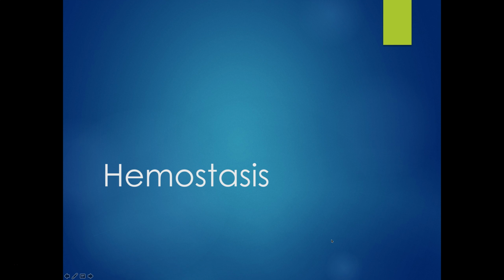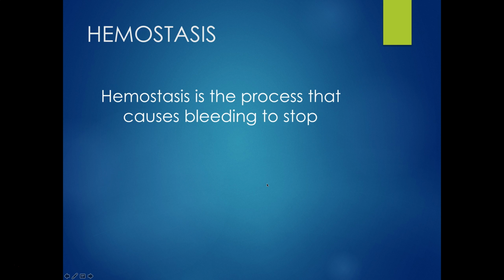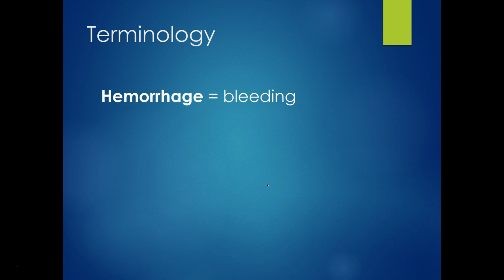All right, so first of all, hemostasis. We got to talk about what exactly this means. So hemo means blood, and stasis means to stop. So hemostasis is the process that causes bleeding to stop. This is basically how the body prevents just chronic hemorrhage in all of our patients and ourselves. So let's talk about hemorrhage. Hemorrhage is basically the medical term that we use for bleeding, so we can use these two terms interchangeably, hemorrhage and bleeding.